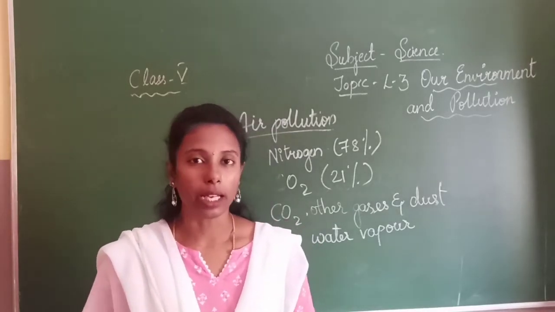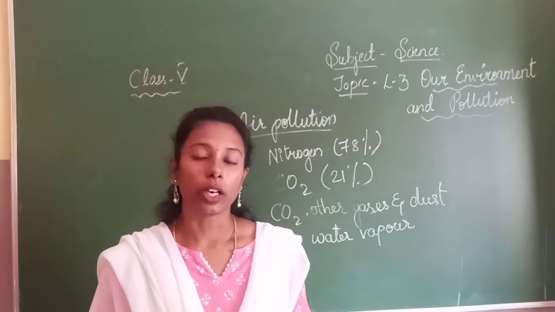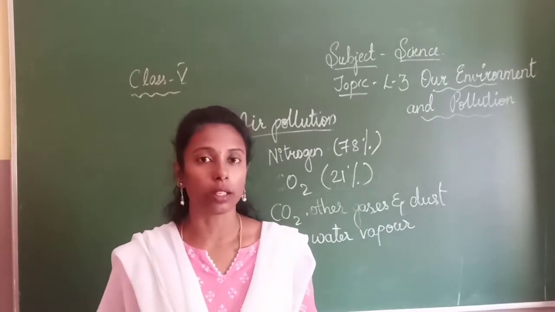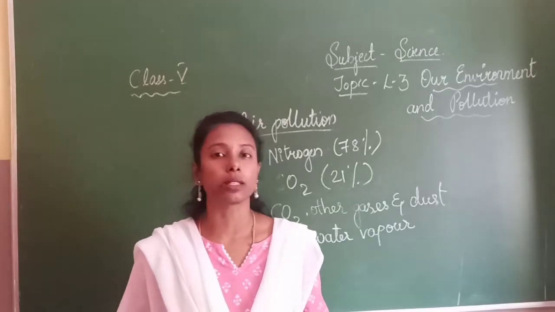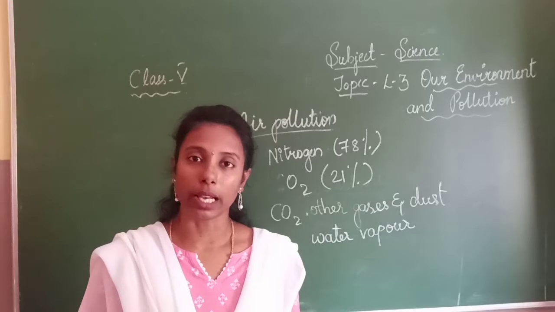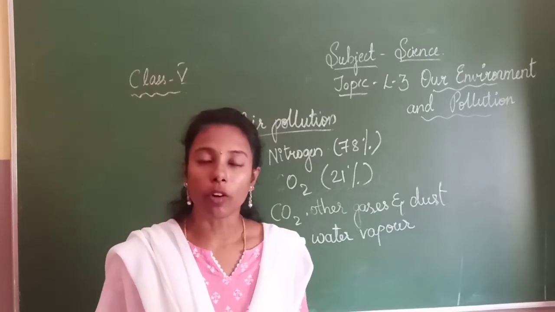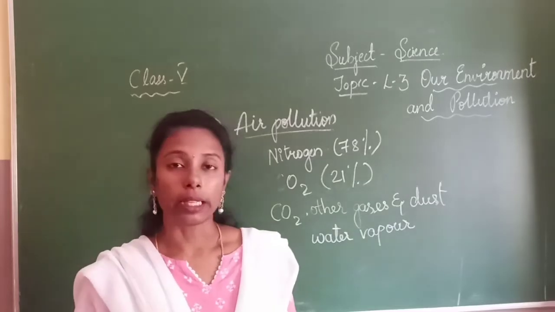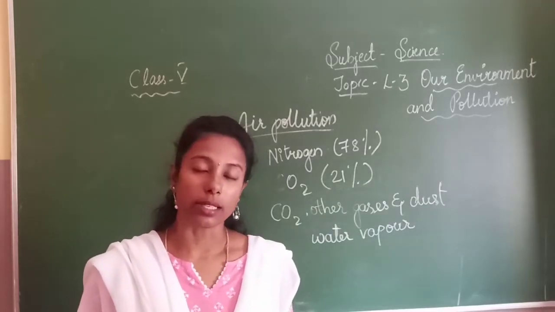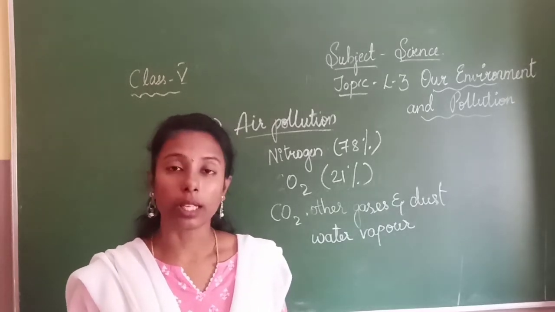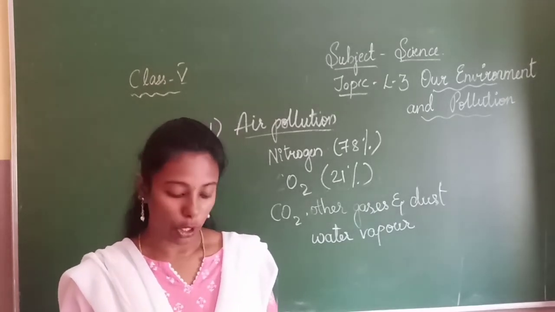Also the vehicles which we use for transportation from one place to another. These vehicles, your cars, buses, scooters, everything, what do they release? They also release a lot of smoke which contains harmful gases. Now these harmful gases are called poisonous pollutants.